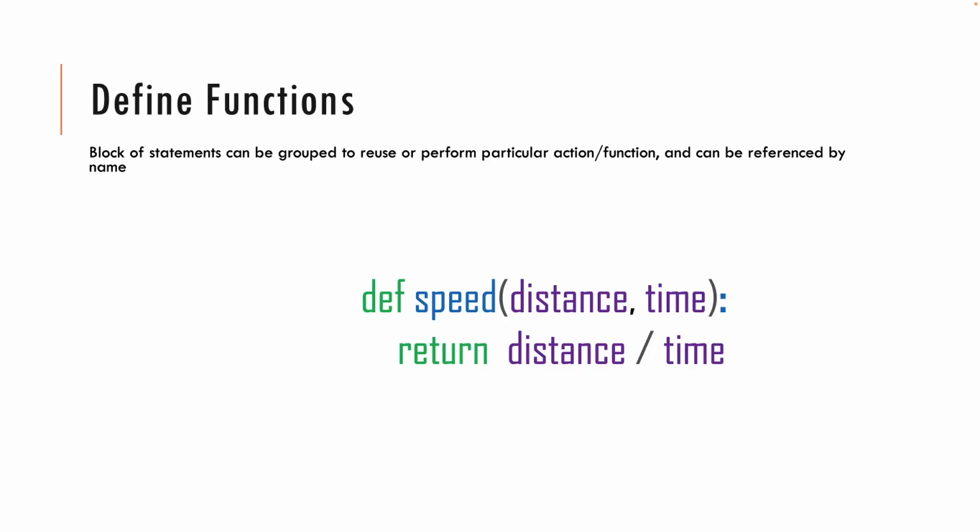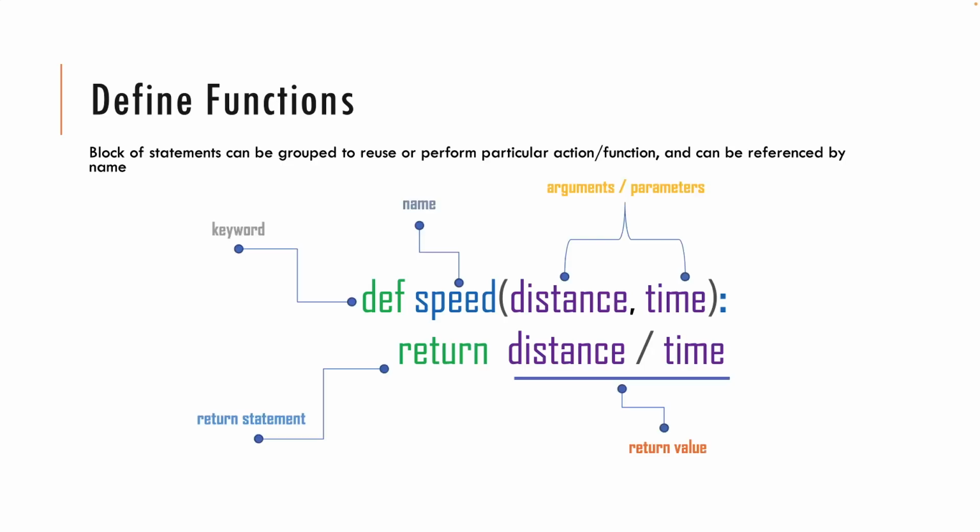So what is the anatomy of a function in Python? You see the different components here. def is a keyword in Python, and speed is the name of the function. Whatever you mention in the parentheses are arguments or parameters, and there is the return statement, which is used to return something.